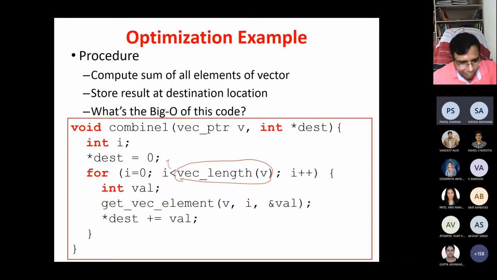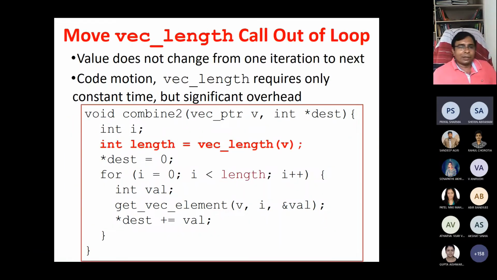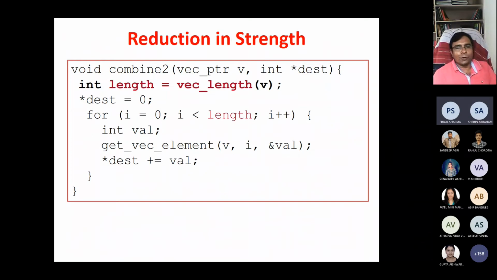Let's see what kind of optimizations you can do. The first thing is the computation of vector length. Take it out; that is code motion. Length is equal to vec length, and every time you loop for length. Now, for every element you are calling a function, get vec element, and getting a value. Is it necessary? No, sir. For every reading of v i, you are calling a function, so that is also unnecessary. So what can you do?